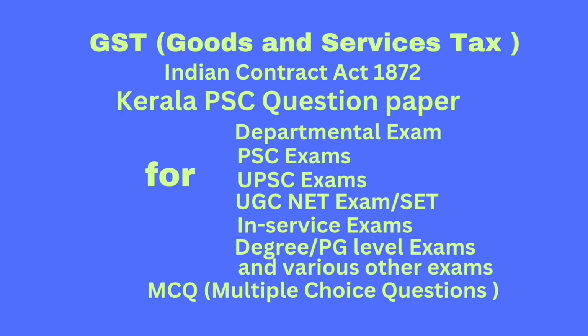Question number 73. Which of the following agreements have been expressly declared to be void? Option A. Agreements made under a mutual mistake of fact. Option B. Agreement in restraint of marriage. Option C. Wagering agreement. Option D. All of the above. Correct answer, option D, all of the above. Question number 74. Dash is a false statement which the person making it honestly believes to be true. Answer, misrepresentation. Question number 75.